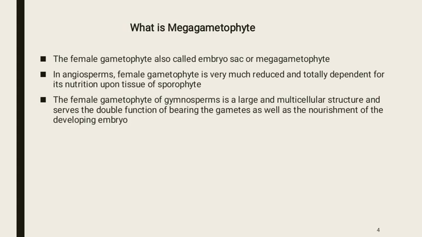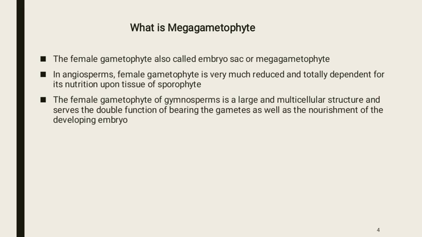What is megagametophyte? As you know, the female gametophyte is also called embryo sac or megagametophyte. In angiosperm, the female gametophyte is very much reduced and totally dependent for its nutrition upon nucellus, a tissue of the sporophyte.